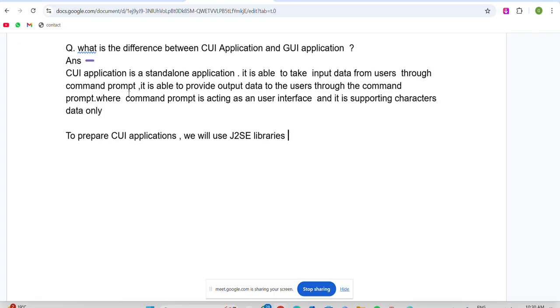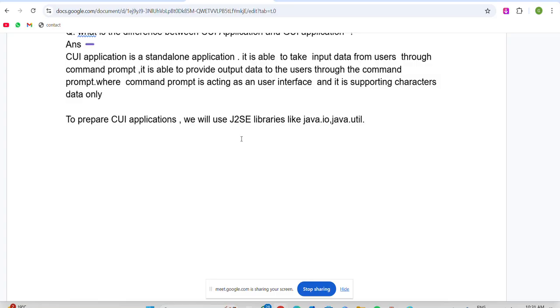J2SE libraries like java.io, input output, or java.util. If you want to take input from the user, we use BufferedReader, which is available in the io package. If you want to take input using the Scanner class, it is available in the util package. So that's why I am writing J2SE libraries like java.io or java.util packages. Clear what I am saying?